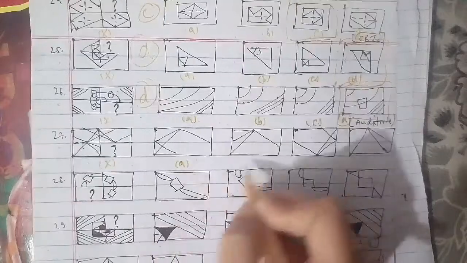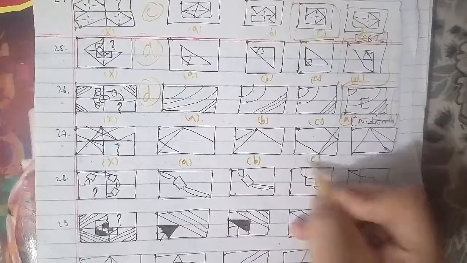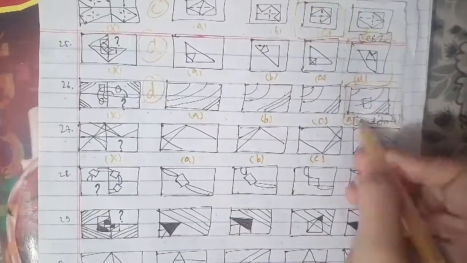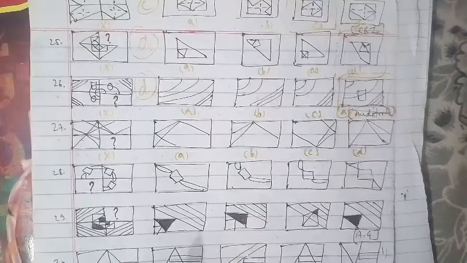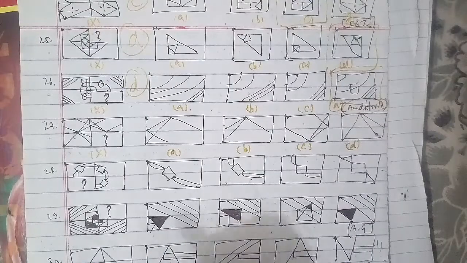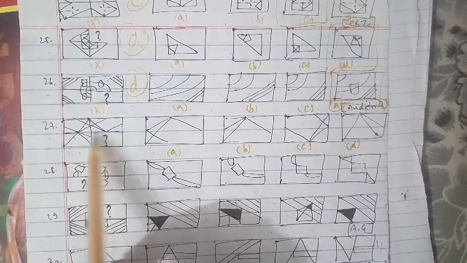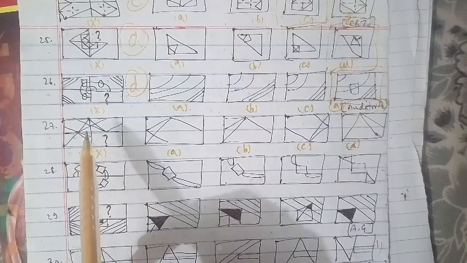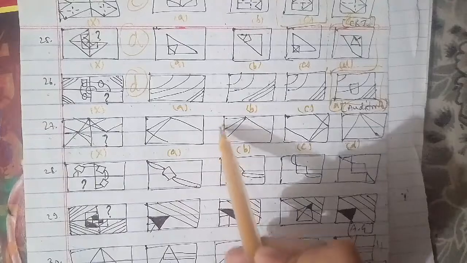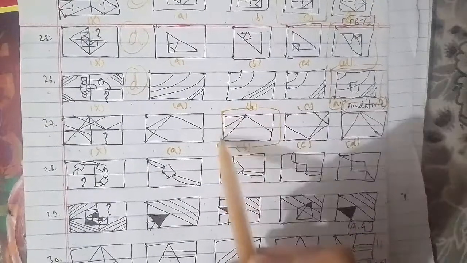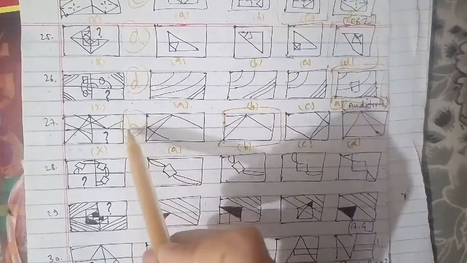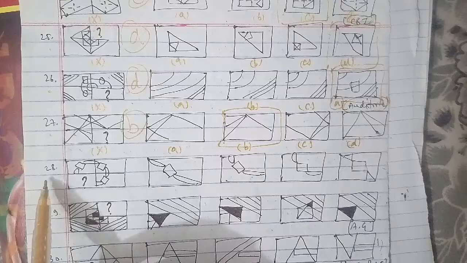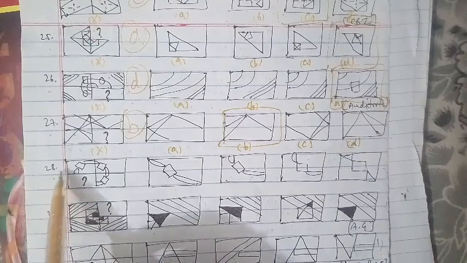Now we will be going ahead with the 28th question of the session as well, and that is also an important paper. It is the cross A, B, C and D. To complete this particular figure, this is the missing part here, which we have to talk about, and that is also an important one. So on that basis, the B figure will be the right answer for this question as well.